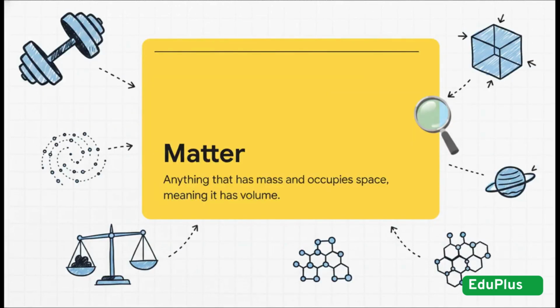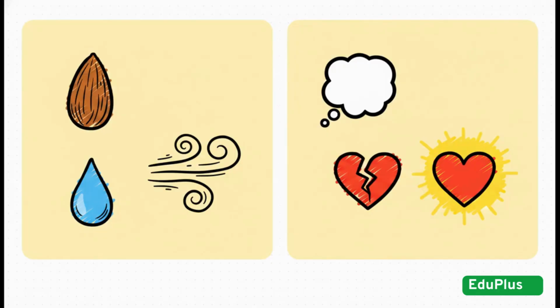Here's the deal. To be considered matter, stuff needs mass, and it has to take up physical space. So water, almonds, and even the air we breathe, that's matter. Love and hate? Definitely not.